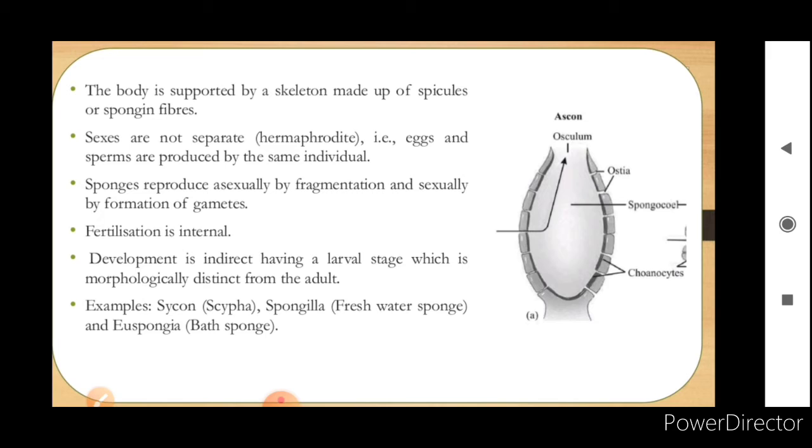Sponges reproduce asexually by fragmentation and sexually by formation of gametes. Fertilization is internal, meaning it takes place inside the body. Development is indirect, meaning the larval stage and the adult stage are very different from each other, and the process by which the larval stage changes to the adult stage is called metamorphosis. Examples are Sycon, Scypha, Spongilla, Euspongia, and the bracket names are their common names.